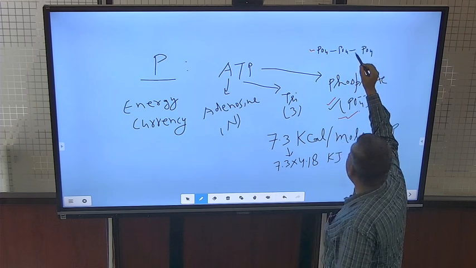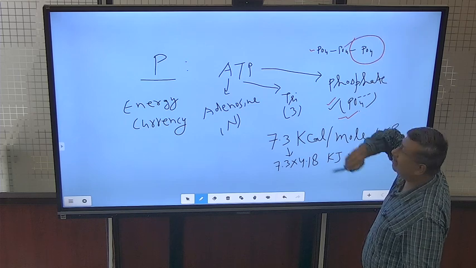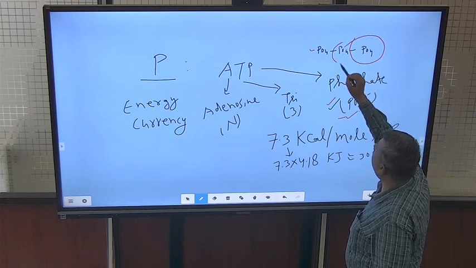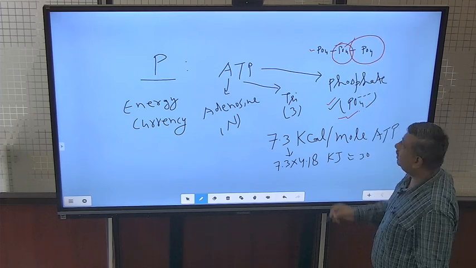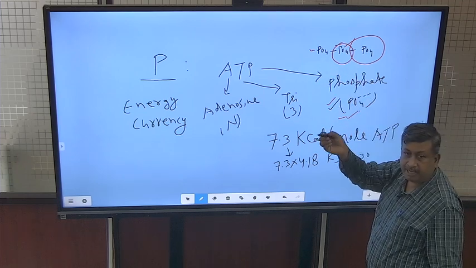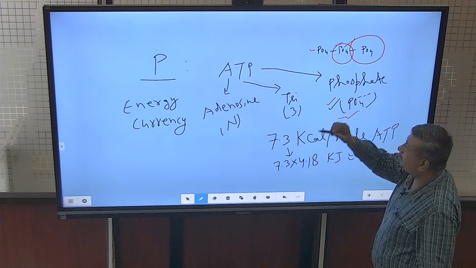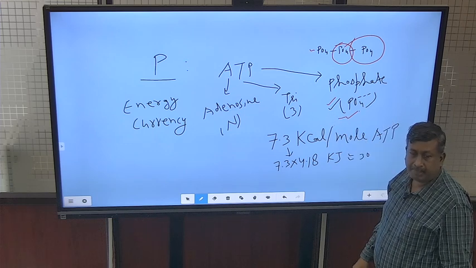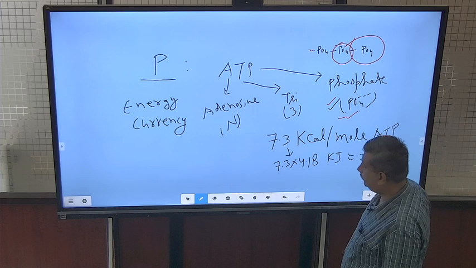So, it is triphosphate. When this phosphate is released, then energy is released, then when this phosphate is released, further energy is released. So, one phosphate is there, adenosine monophosphate; two phosphates, so ADP, adenosine diphosphate. If three phosphates are present, then ATP, adenosine triphosphate.